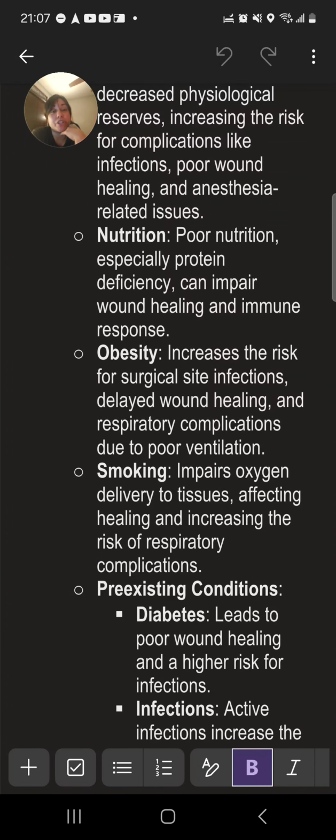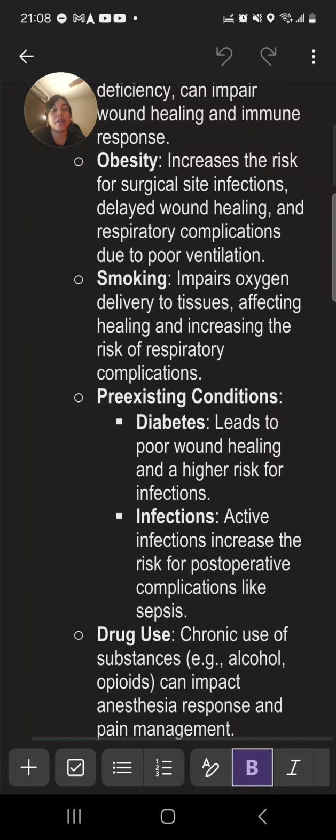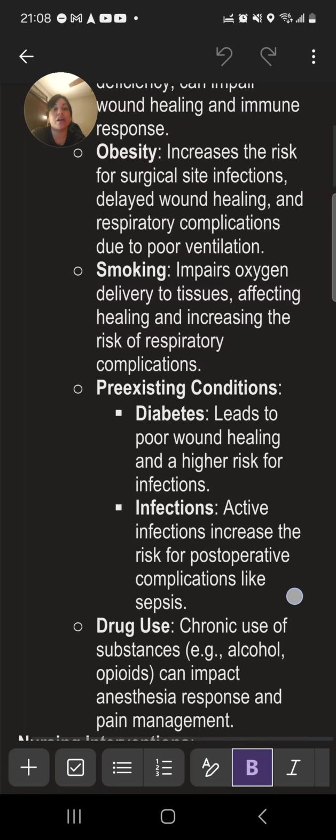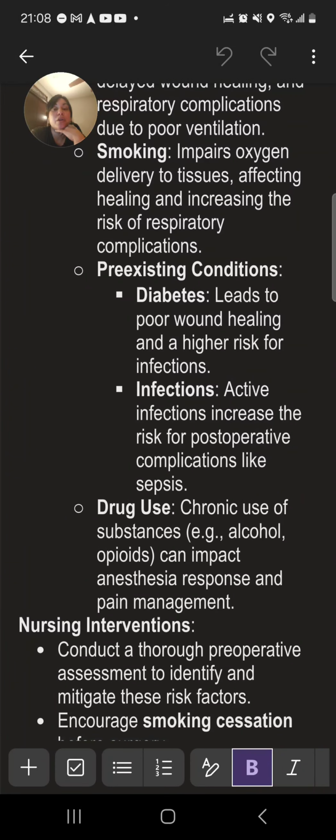Nutrition, poor nutrition, especially protein deficiency, can impair wound healing and immune response. Obesity increases the risk for surgical site infections, delayed wound healing, and respiratory complications due to poor ventilation. Smoking impairs oxygen delivery to tissues, affecting healing and increasing the risk of respiratory complications.